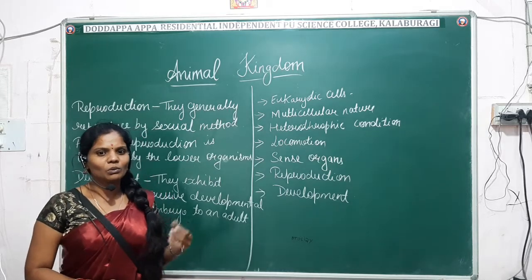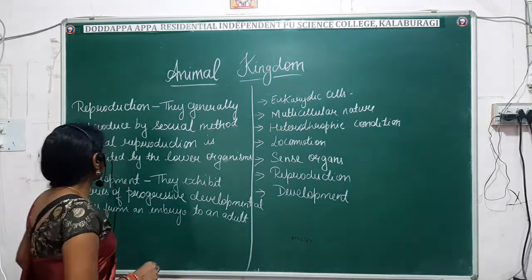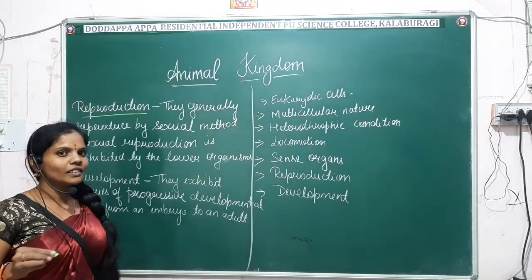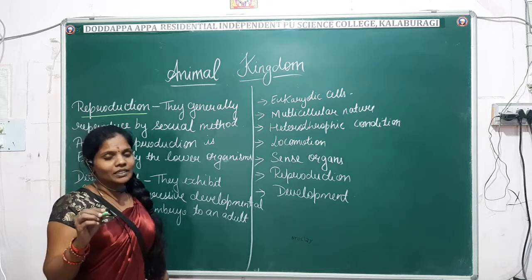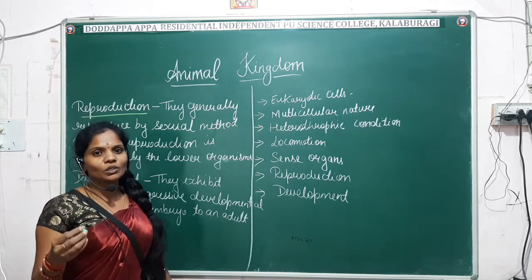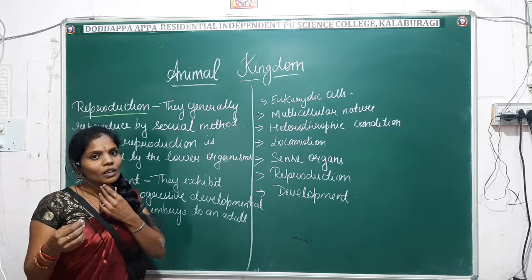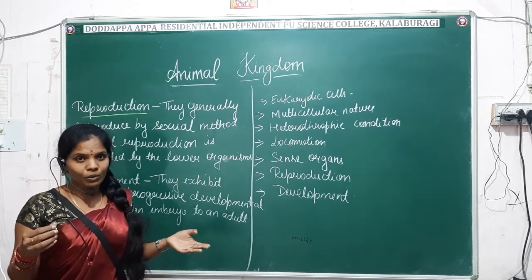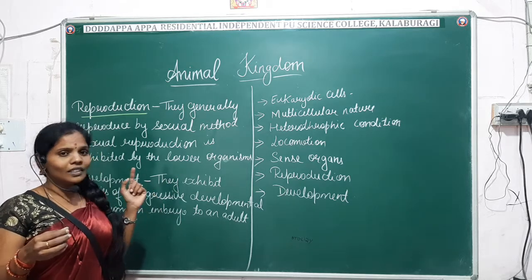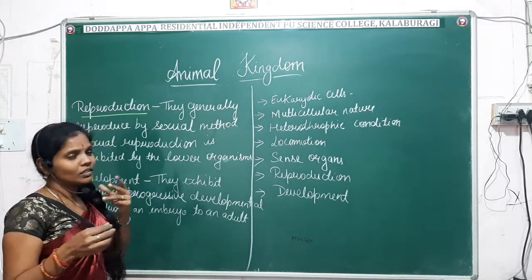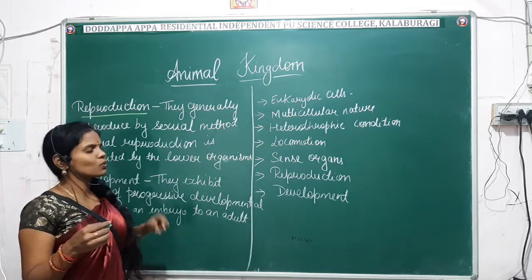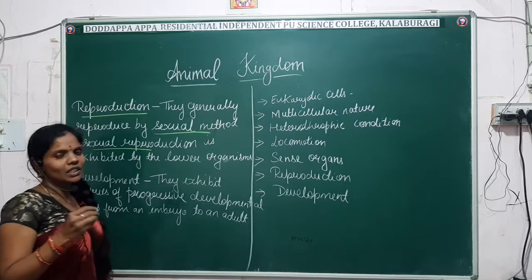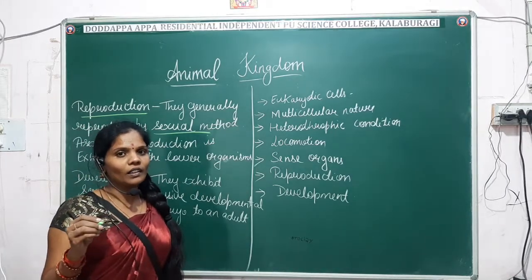Okay, so next we'll move on to another character, that is reproduction. What do you mean by reproduction? Reproduction is a biological process of giving birth to young ones or giving rise to progenies. Fine. You already know what reproduction is and what the types of reproduction are. In animals, generally, we have two types: one is the sexual method and the other is the asexual method. Sexual reproduction and asexual reproduction.